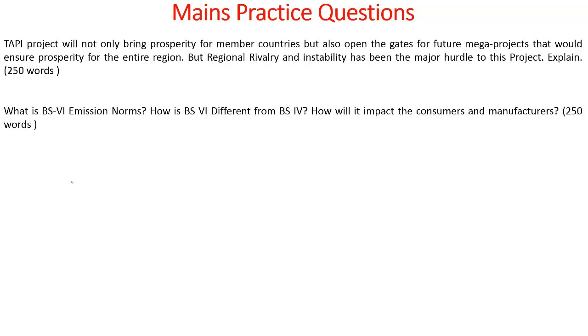The TAPI project will not only bring prosperity for the member countries but also open the gates for future mega projects that would ensure prosperity for the entire region. But regional rivalry and instability has been the major hurdle to this particular project. Explain. What is BS6 emission norms? How is BS6 different from BS4? How will it impact the consumers and manufacturers?